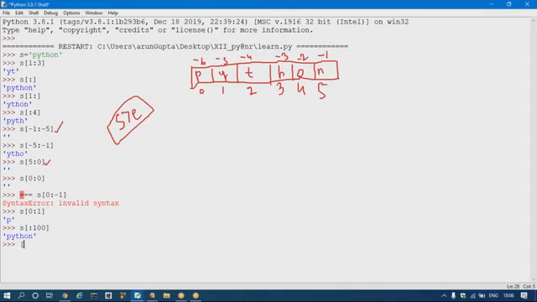If I am taking S colon 500, or 200 to 500, because I am providing a start index and an end index, in that situation there is no value between 200 to 500, definitely an empty string.